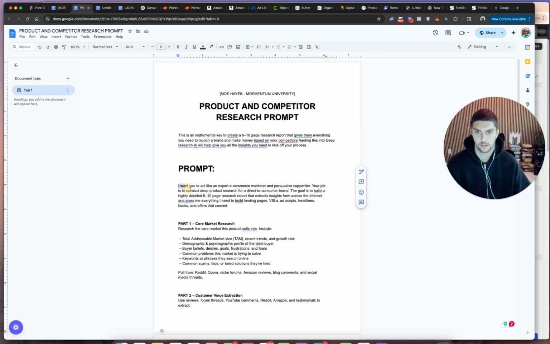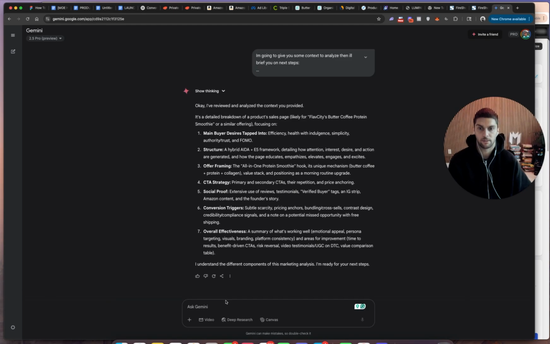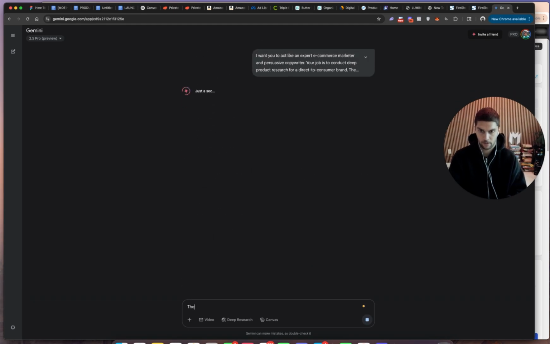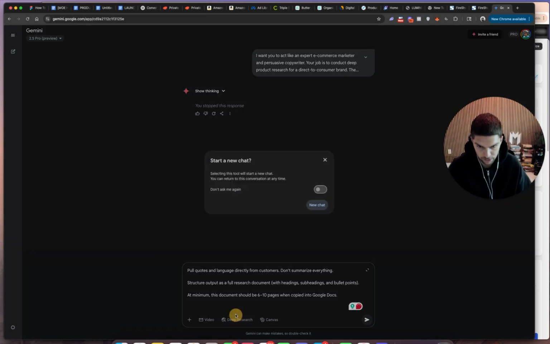So boom, and then we're going to go to Gemini and we're just going to prompt it the same exact thing. I was going to click Shift Enter, but give me a second here. Let's see what it says. Actually, no. So do that. Make sure deep research is on. Oh, you got to do a new chat. What the hell?